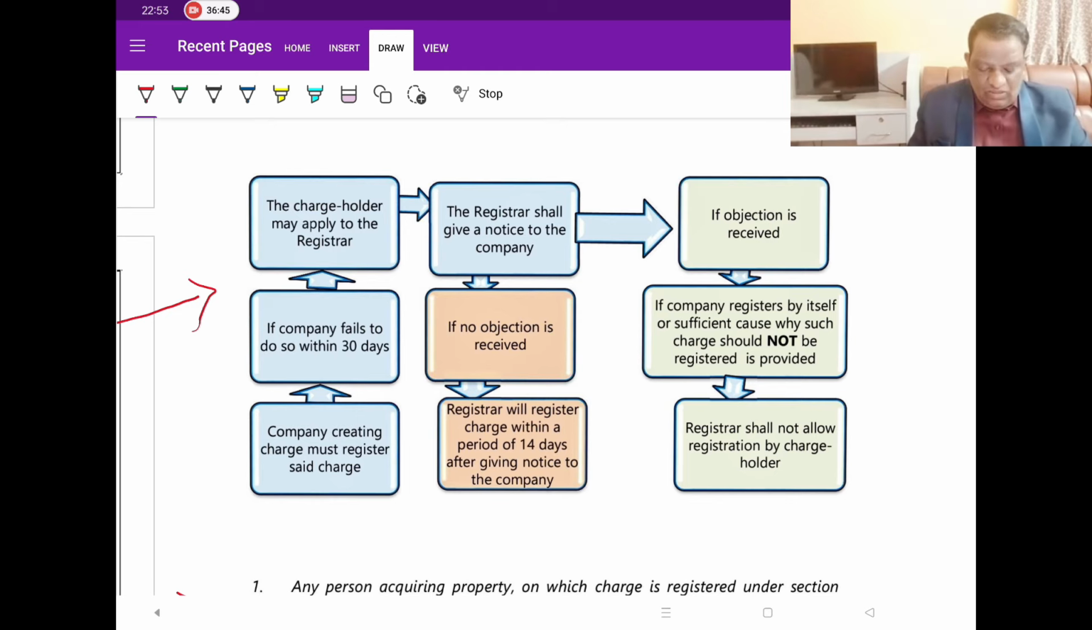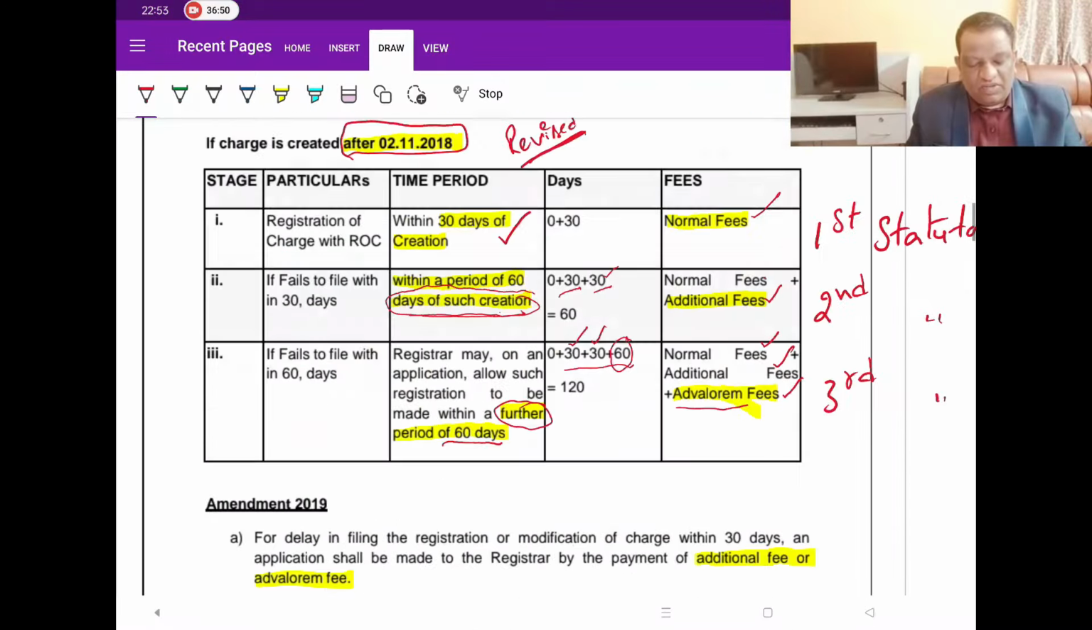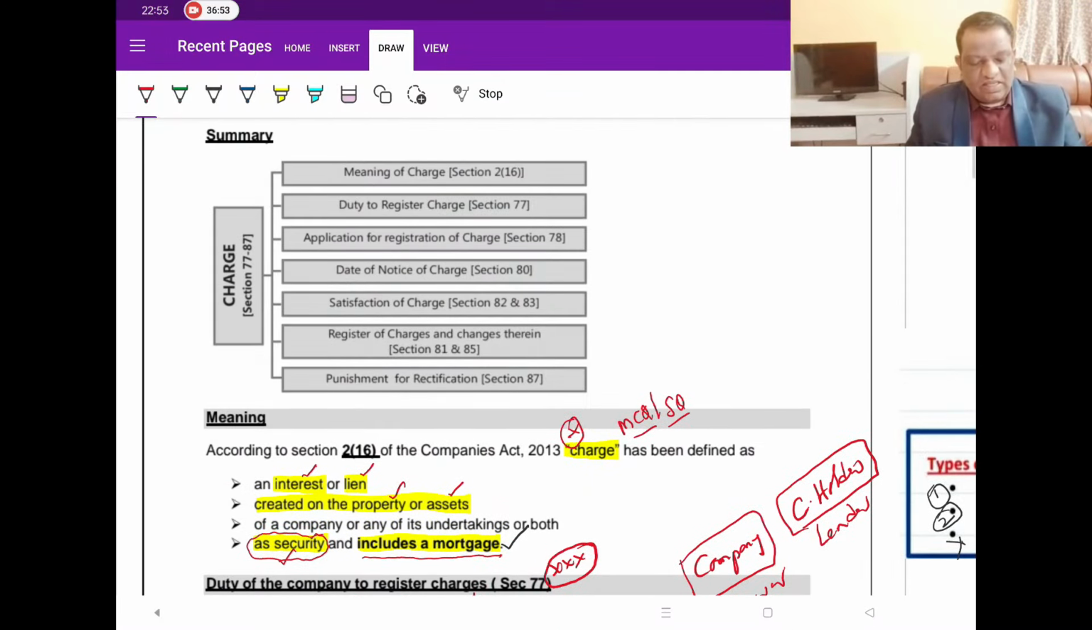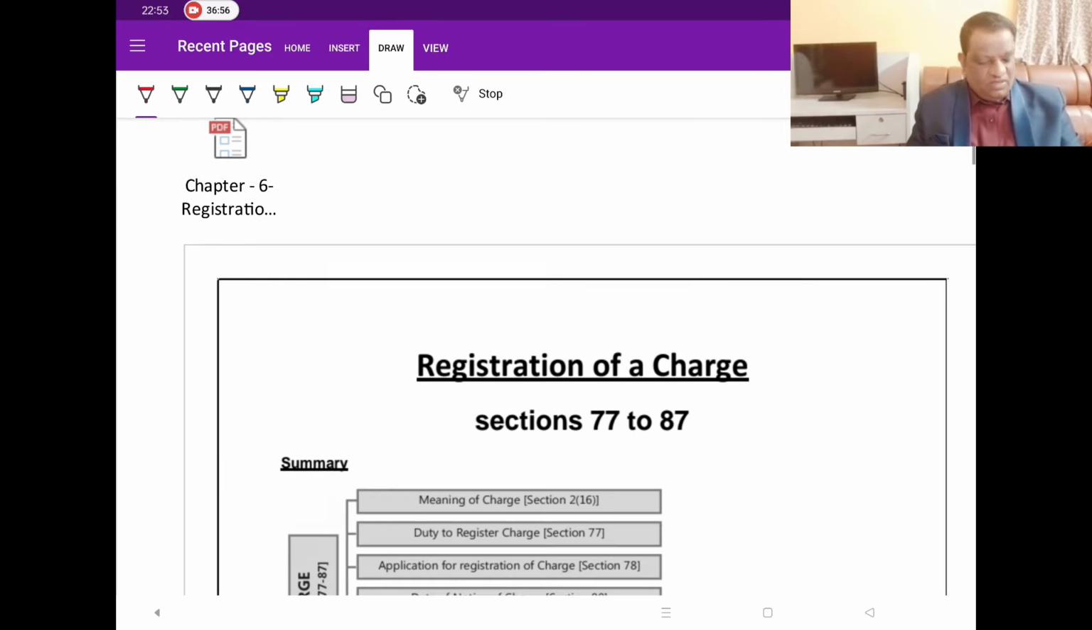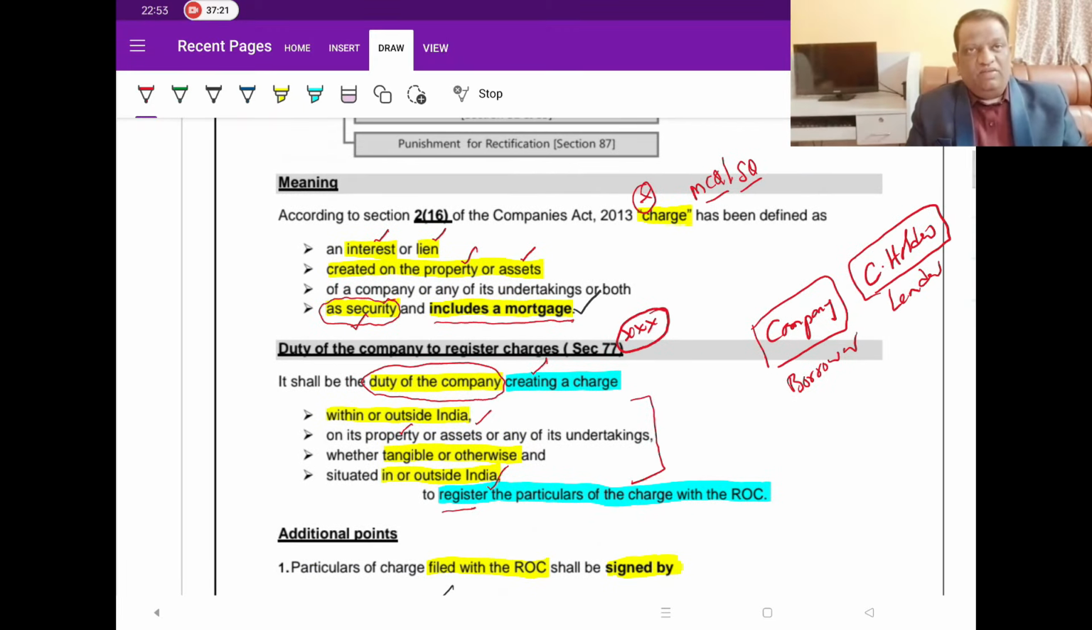But before that, let me quickly go back and recap what we have been discussing. We started by discussing the objective of this chapter. The objective of this chapter is to protect the security, to protect the asset which is given as a security, and that protection we are giving to the creditor. That is the objective. Then we started discussing what we mean by a charge, what the types of charges are, whose obligation it is to register the charge, and when they have to do this.